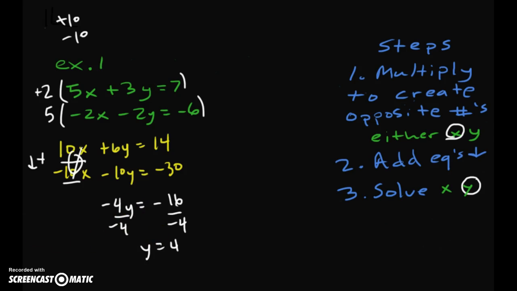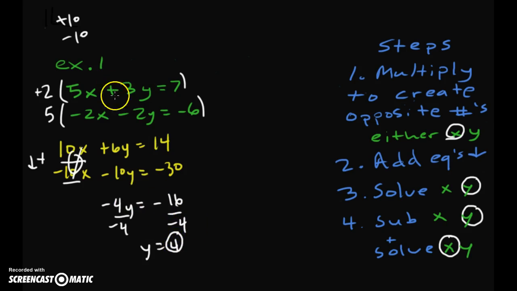Now step 4 is the same as it's always been. We're going to substitute, in this case, y, because that's what we just solved for, and solve for x. Now, we're going to take 4 here, and we're going to choose one of those original equations. Now I'm going to choose the top one, because it's got positive numbers, and we're going to put in that y right here.